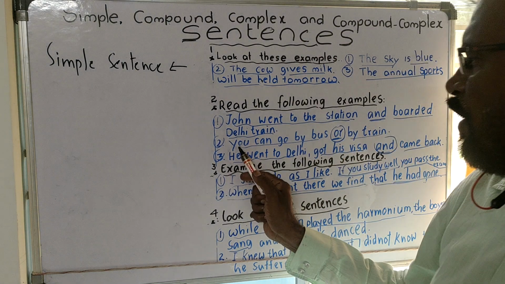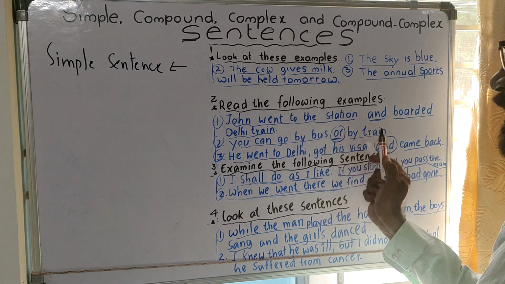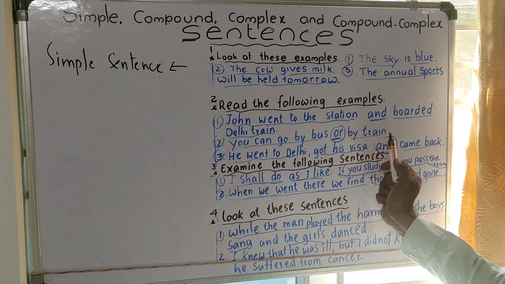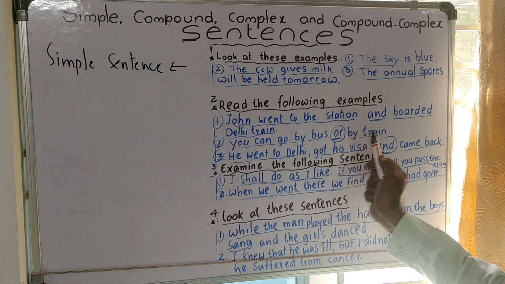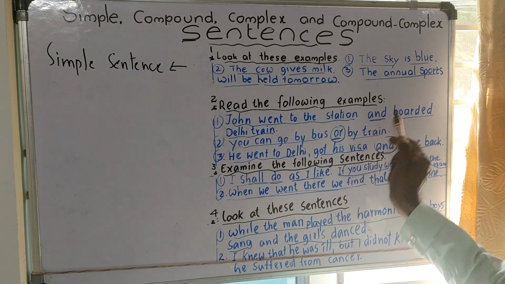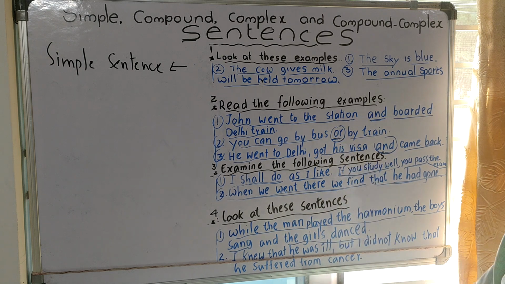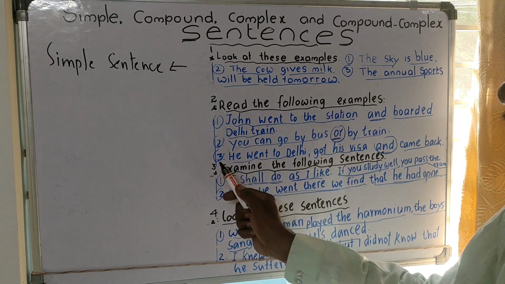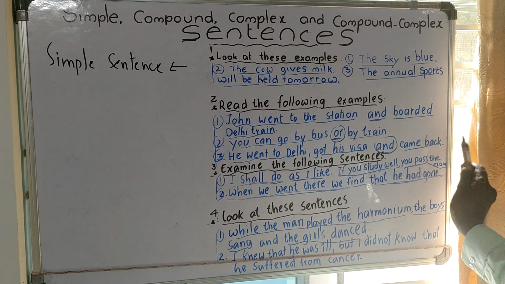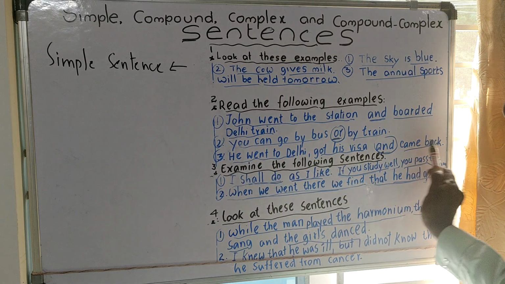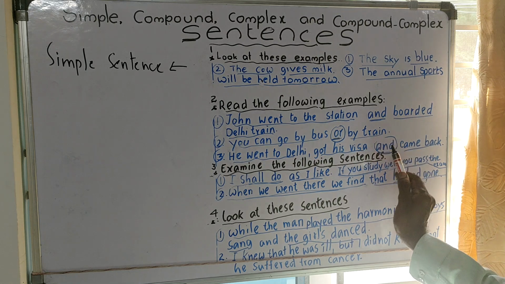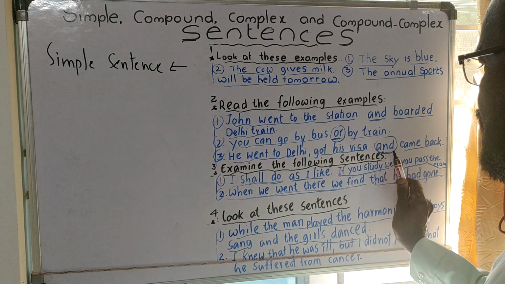Come to the second sentence. You can go by bus or by train. It means you can go by bus or you can go by train. Here also these two main clauses are joined by the coordinating conjunction 'or'. Coming to the third sentence. He went to Delhi, got his visa and came back. Here three main clauses are connected by the coordinating conjunction 'and'.